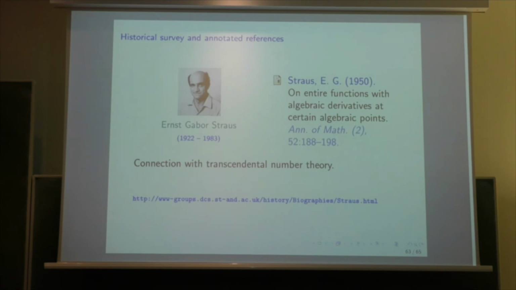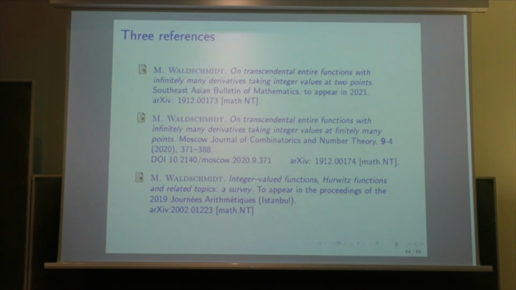Okay, as before, I complete by giving some references. I mentioned at the beginning a paper by Strauss where there are connections with transcendental number theory. It was published in 1950 in Annals of Mathematics. And I give 3 references. In these references, I gave this reference here for my second course, this one for the third course, and this one is a survey for which you have all the other information, the survey which I gave on integer-valued functions and the Hurwitz function.